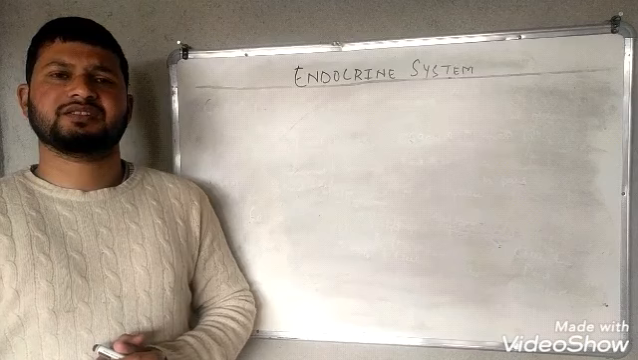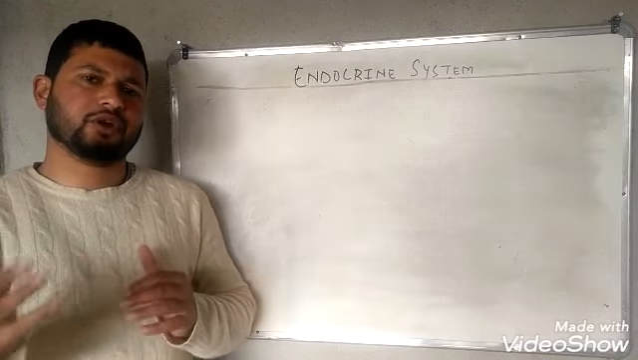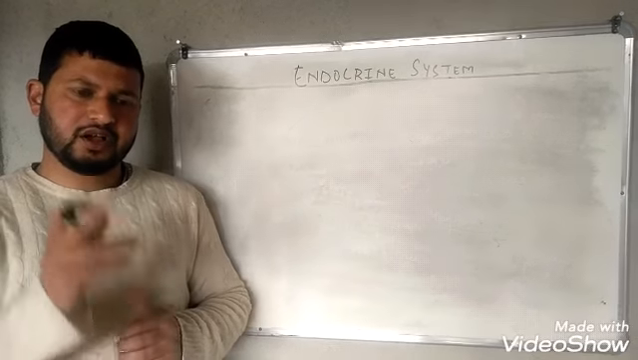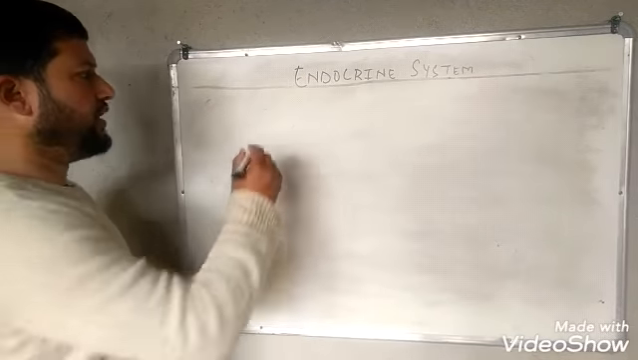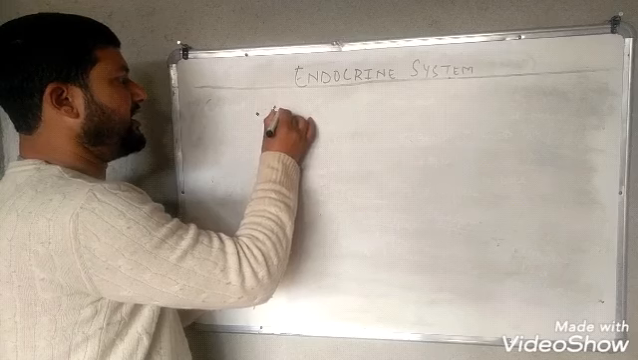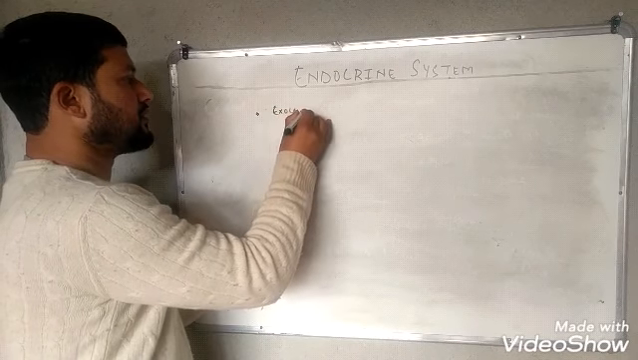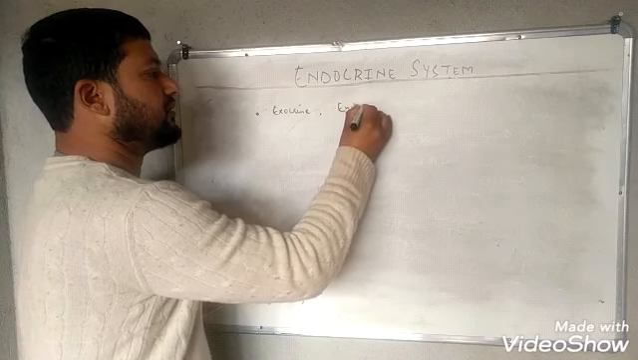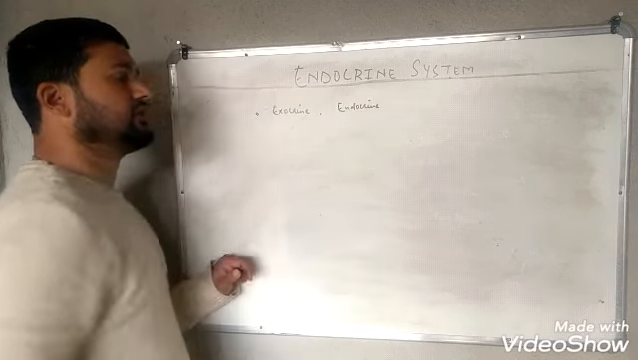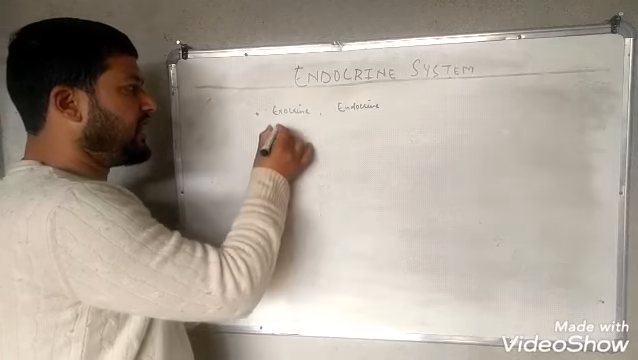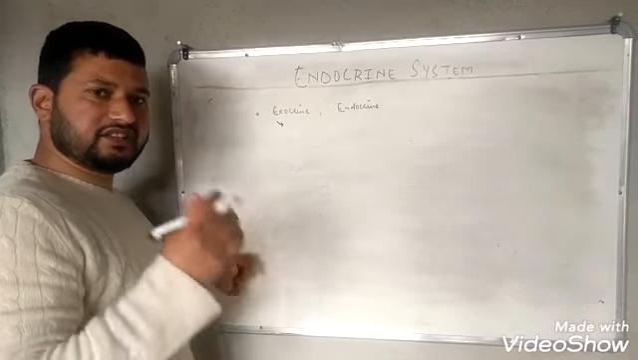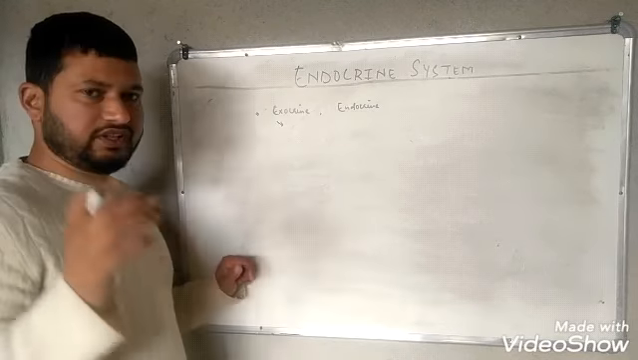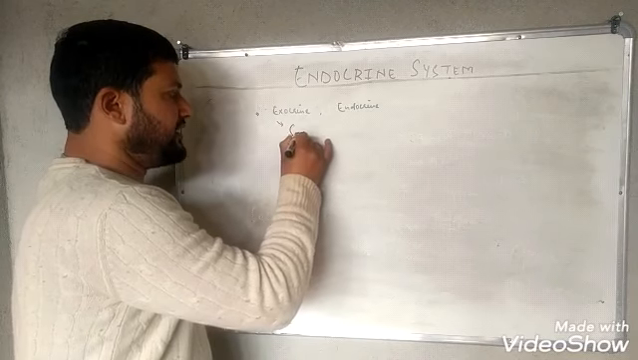A gland is a substance usually made up of cells or tissues which secretes a specific substance in the body. Glands are of two types. One is the exocrine gland and another is the endocrine gland. Exocrine glands are those glands which secrete their secretion in a duct or a tube. For example, salivary glands.